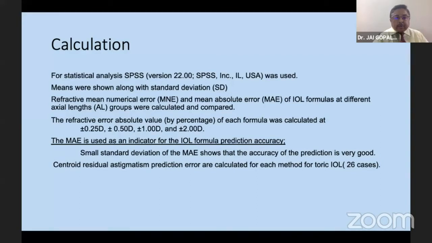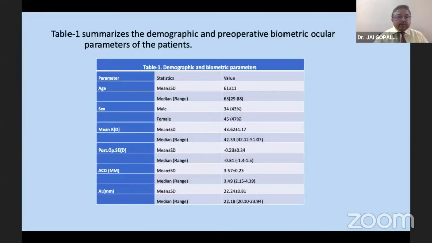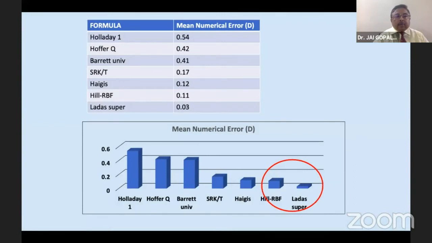Centroid residual astigmatism prediction error are calculated for each method for toric IOLs. Here in this study, it is 26 cases. These are demographic and pre-operative biometric ocular parameters of the patient. Now, from the data, we calculate the mean numerical error. Here it is seen that Hill RBF and LADA super formula give the minimum numerical error, so they are better.